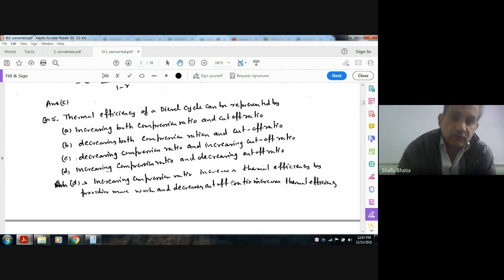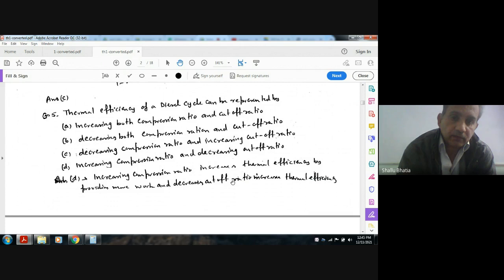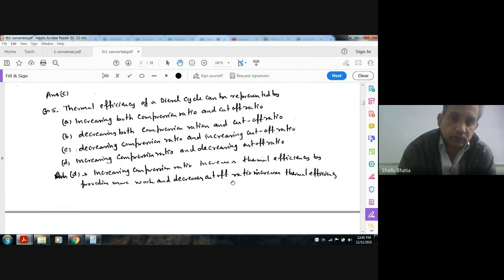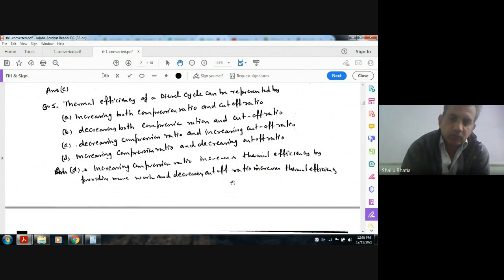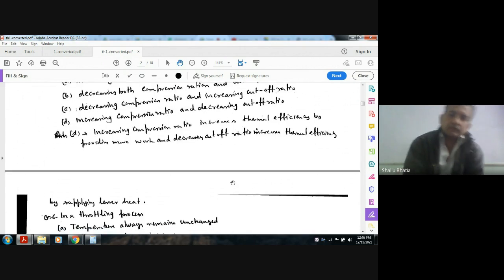Whereas for cutoff, as we increase the cutoff, the heat added increases for the same amount of work. So by decreasing cutoff we will add lesser heat, and thermal efficiency will increase.